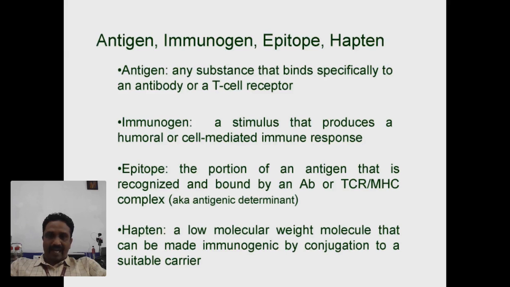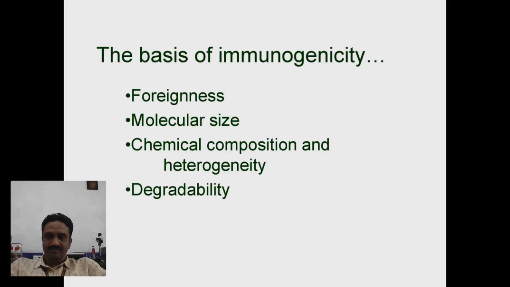Well, coming to a hapten, which is otherwise called partial antigens, they look like antigens, but they cannot make any kind of immune responses. But these haptens, when they are conjugated with any kind of suitable carriers, can be converted into an antigen and can make any kind of immune response.